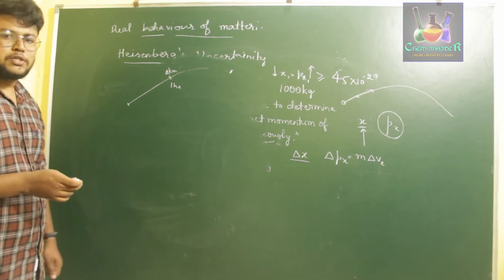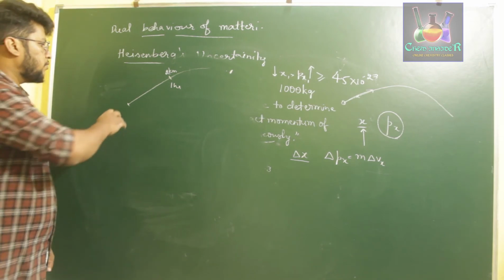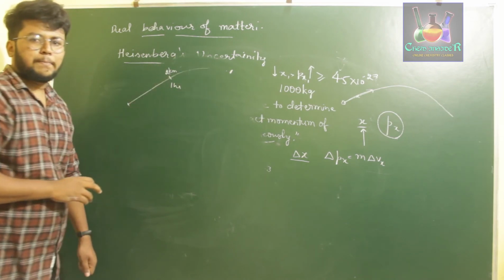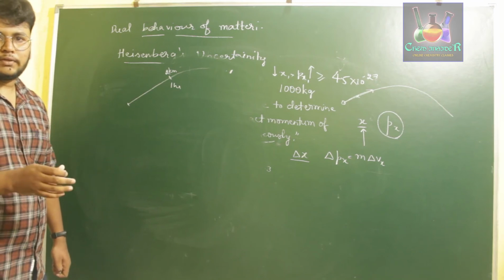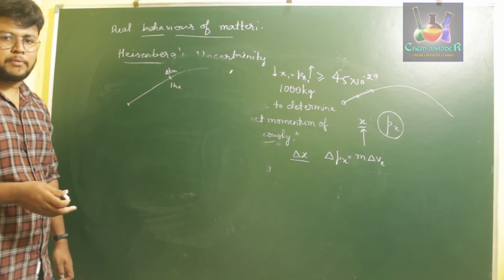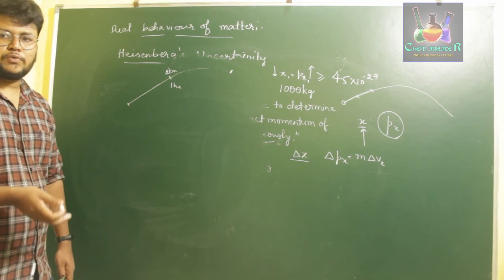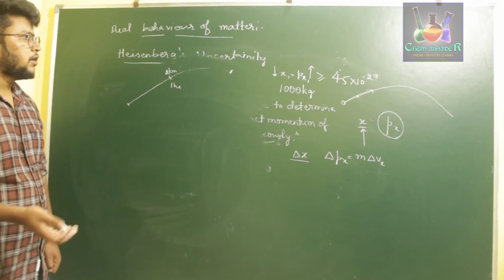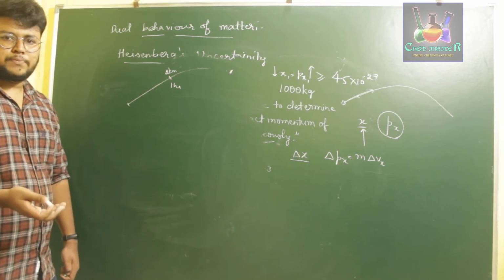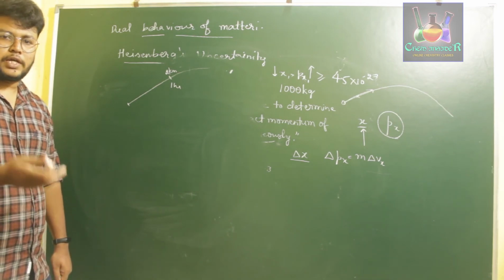But in case of electrons, we can't do that. In case of electrons, we cannot exactly locate the path of the electron moving. Even though we know its mass, even though we know its momentum, we won't know its position. If you know its position, you won't know its momentum. So if you are considering certain objects, and you have to know its path or trajectory, what